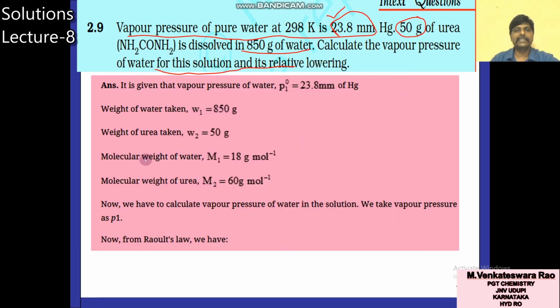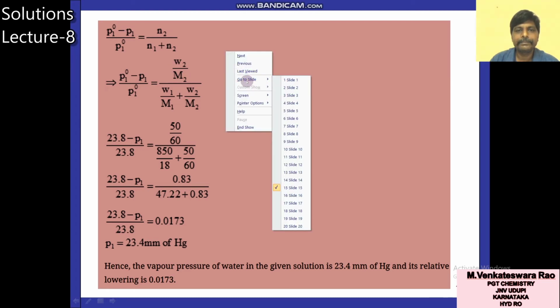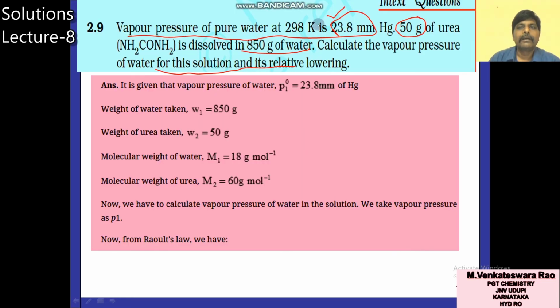This question is already solved, same model. You can see P1 naught, W1, W2, M1, M2. So you can calculate P1. You see the vapor pressure of pure solvent, that is P1 naught, is 23.8. One weight is 50, another weight is 850.